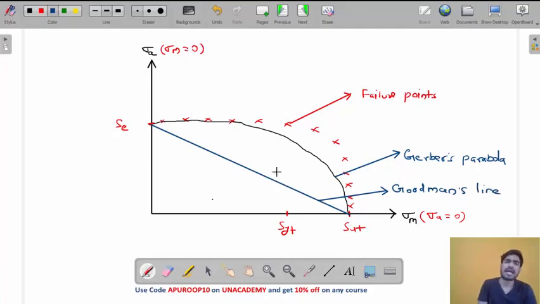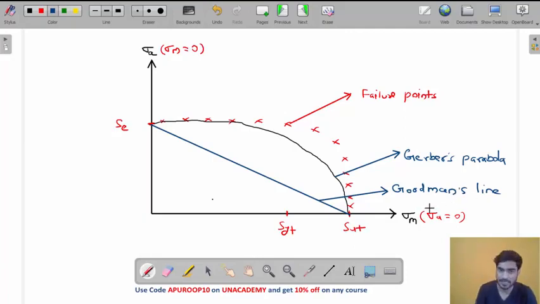So what is the advantage of Goodman's line? What is the difference between Gerber's parabola and Goodman's line? The first difference is that one is a parabolic equation, so it is hard to solve, and the other is a straight line equation, which is easier to solve. But that is not the only reason why we use Goodman's line.